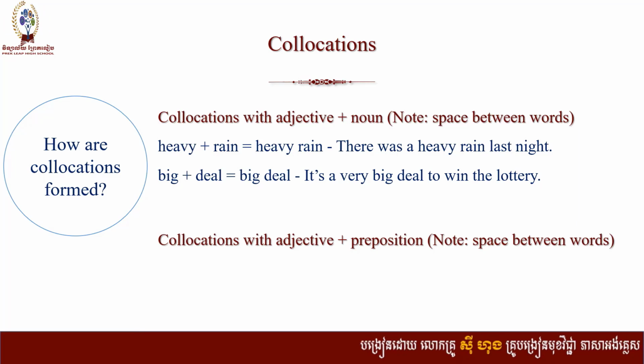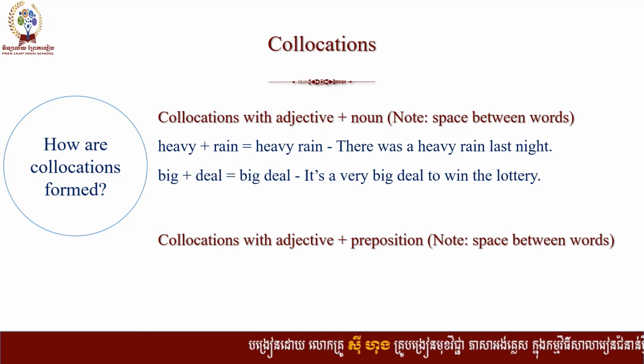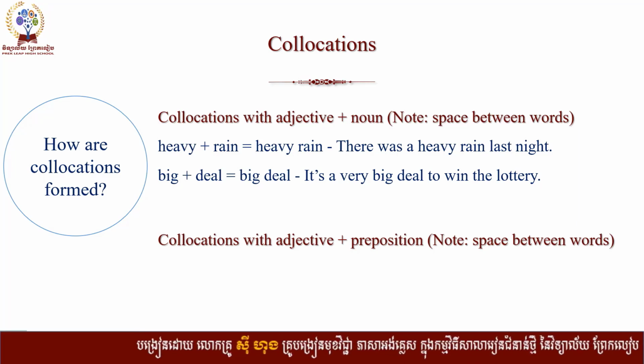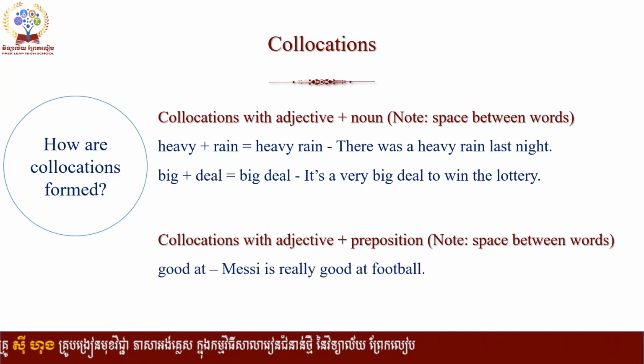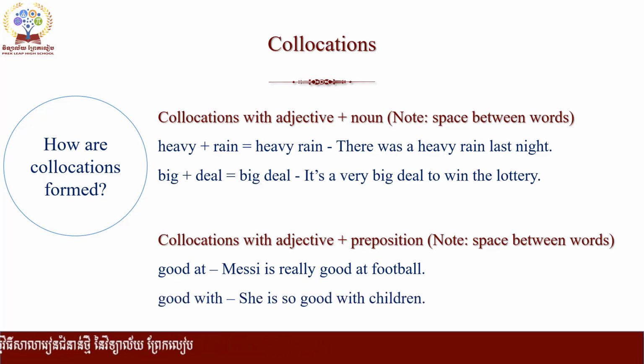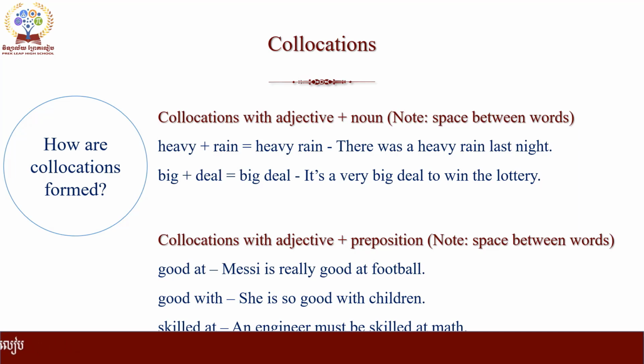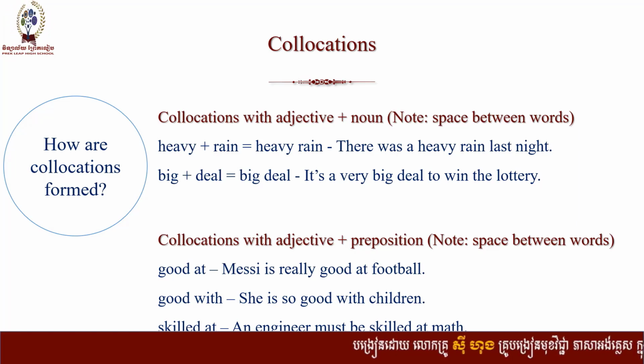Adjective plus preposition, yeah, there always have space between words. Like good at, Messi is really good at football. Good with, she should be a teacher. She is so good with children. Skilled at, yeah, expert. If you're skilled at something, you are an expert. Especially an engineer must be skilled at math.